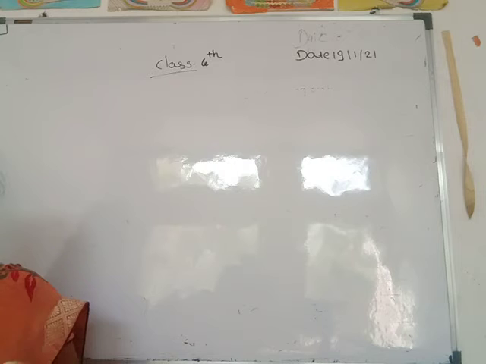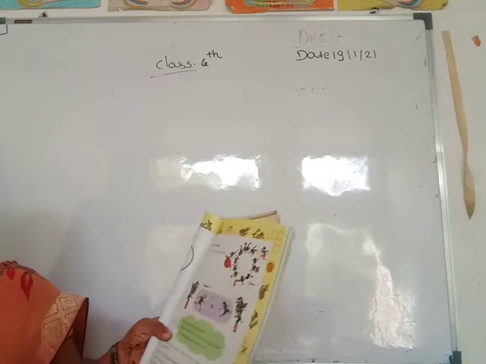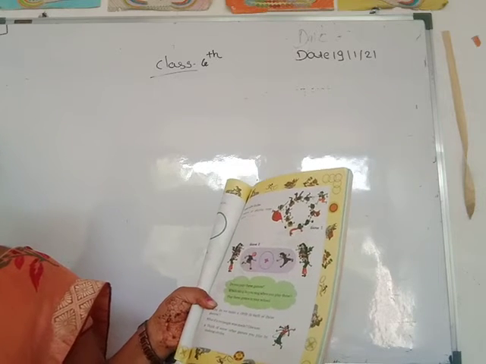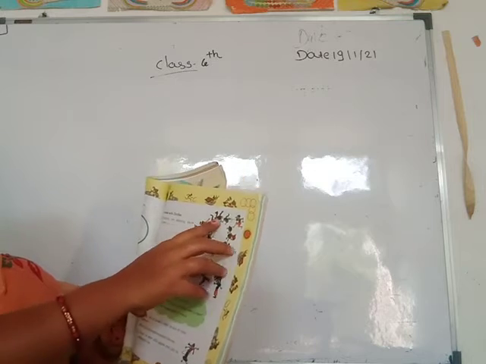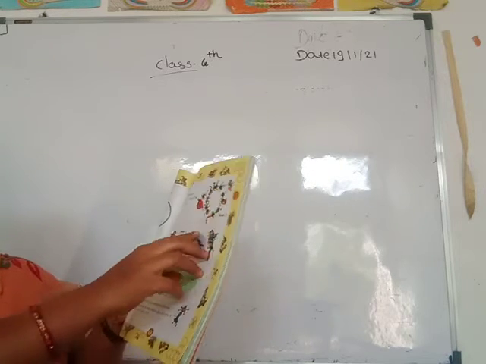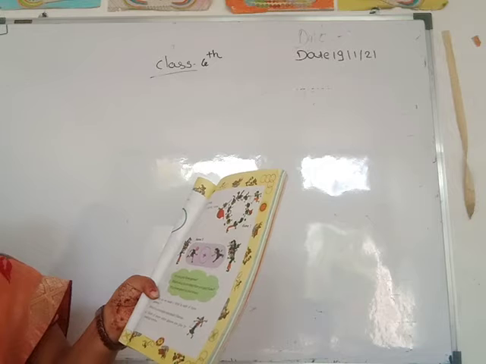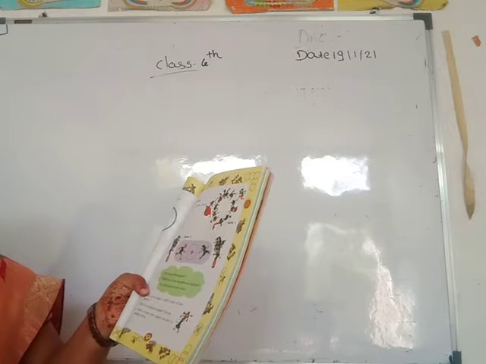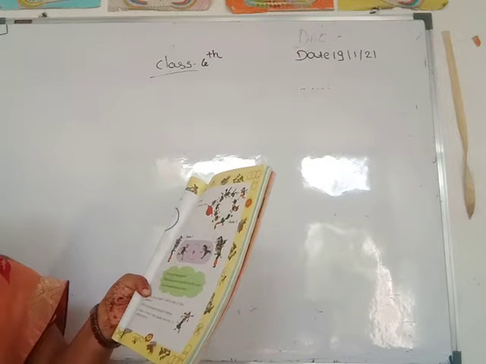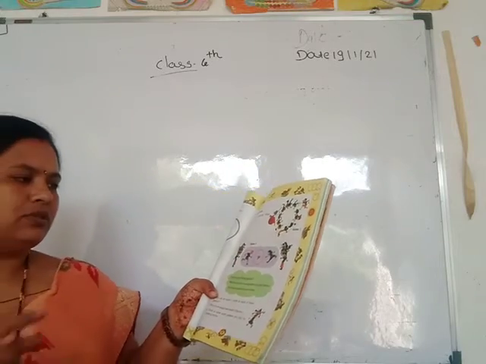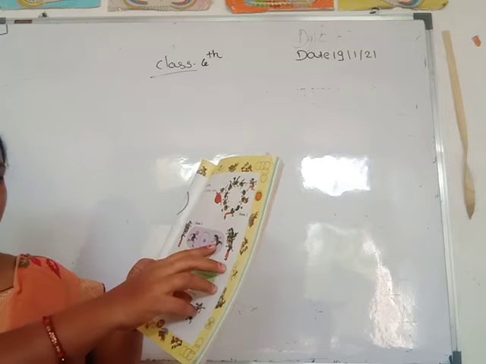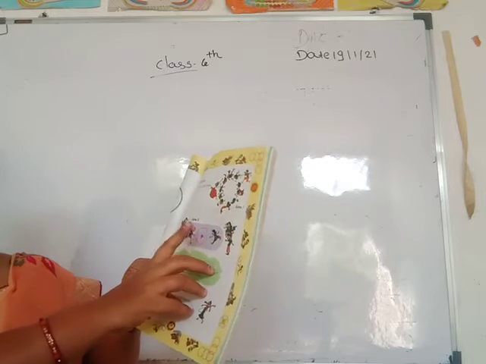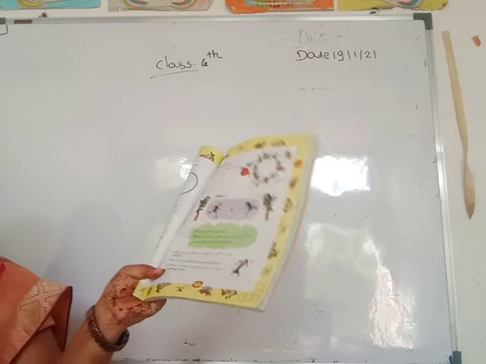Then see the next page in your textbook, page number 83. Games with circles. Children are playing some games, and they play these games in a circle. Game 2. Do you play these games? Which song do you sing when you play these games in your school? Look at this picture, and write which game it is and which song you sing.